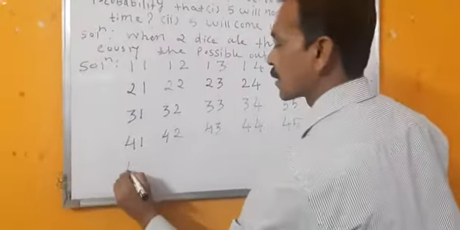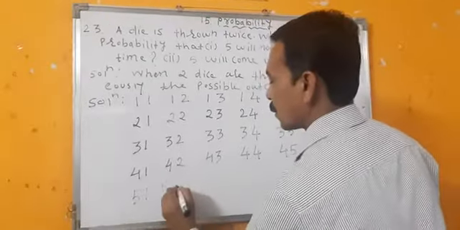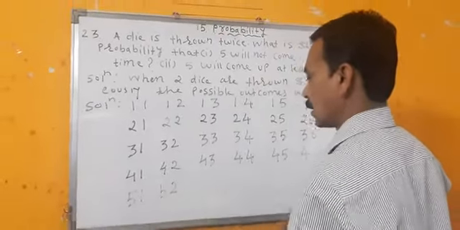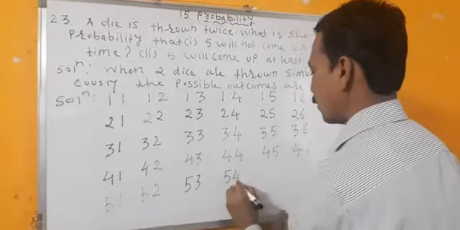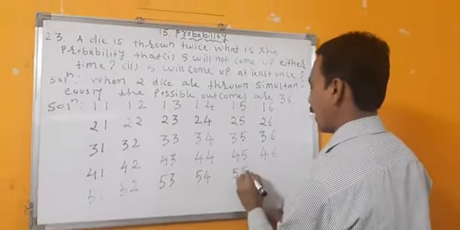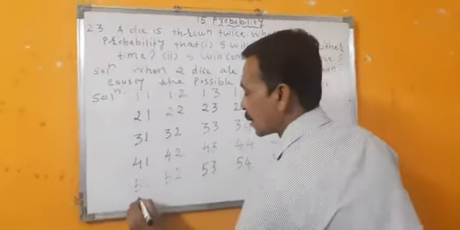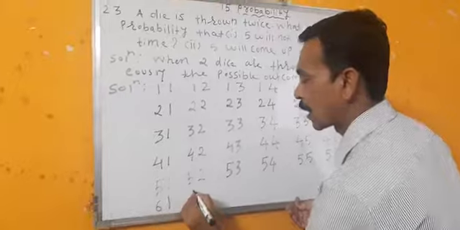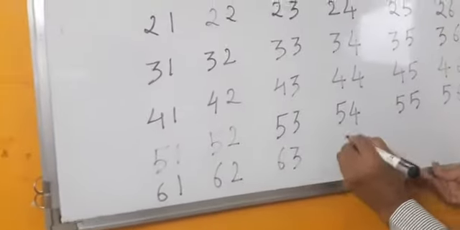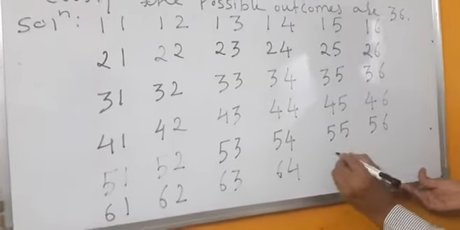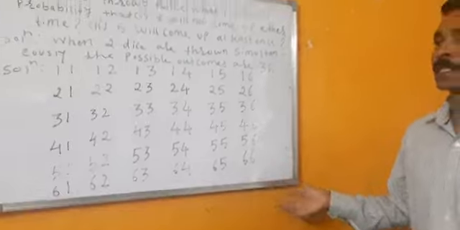In fifth case, 5 1, 5 2, 5 3, 5 4, 5 5, 5 6. And in the last case, in the sixth toss, 6 1, 6 2, 6 3, 6 4, 6 5, 6 6.